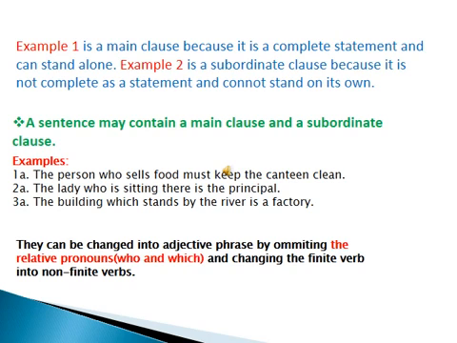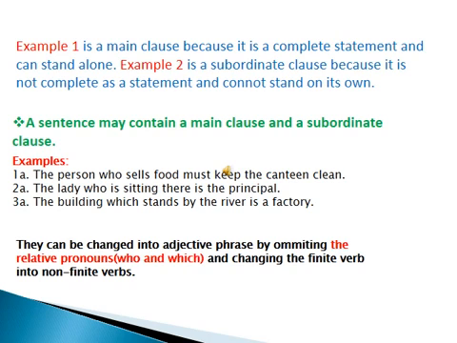As you can see, sentence number 1a, the person who sells food must keep the canteen clean. Sentence number 2a, the lady who is sitting there is the principal. Sentence number 3a, the building which stands by the river is a factory. So these all examples are for subordinate clause, means they are clauses but they have a conjunction. So that's how they are called subordinate clause.